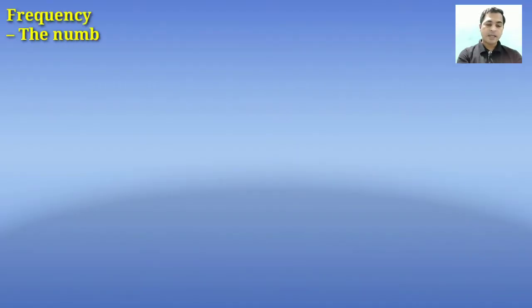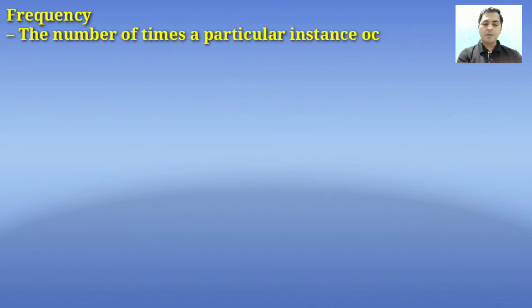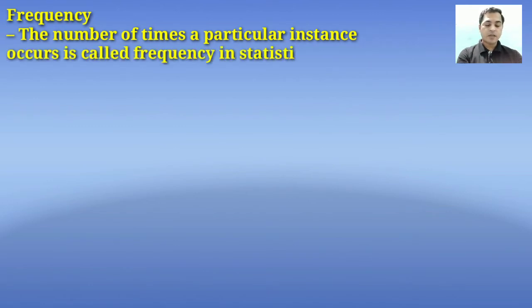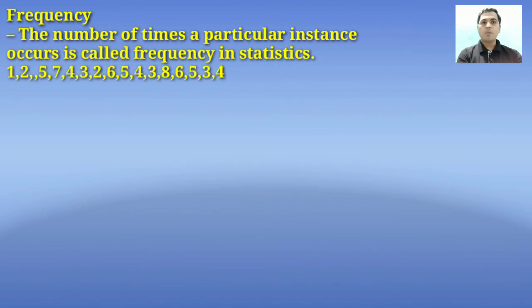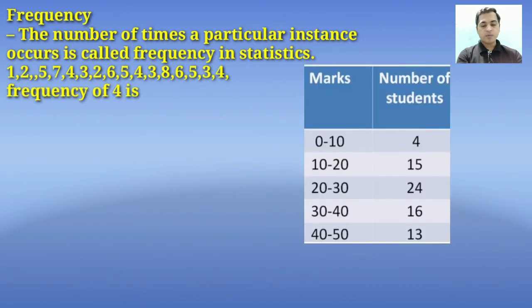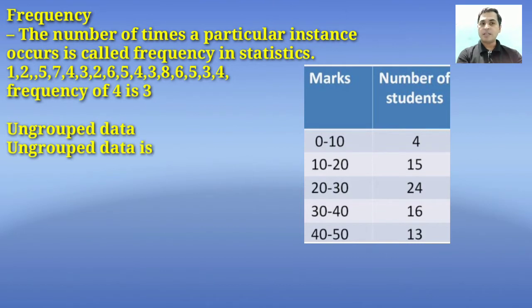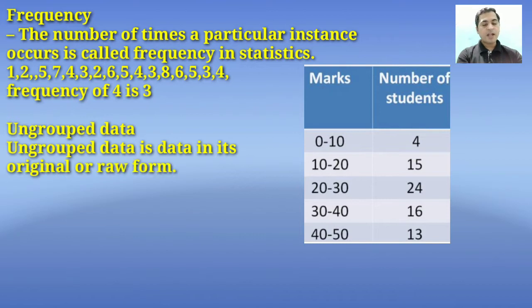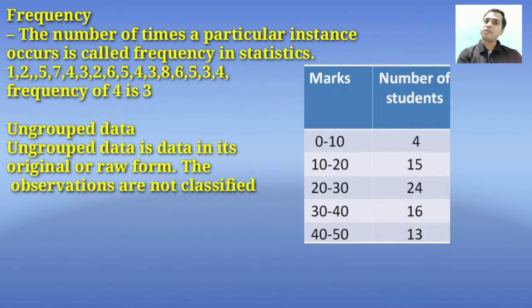Now, frequency of data. The number of times a particular instance occurs is called frequency in statistics. For example, 1, 2, 5 and so on. We are writing these numbers and we will see the frequency of 4 is 3 because 4 occurs 3 times. Ungrouped data is data in its original or raw form. The observations are not classified in groups.